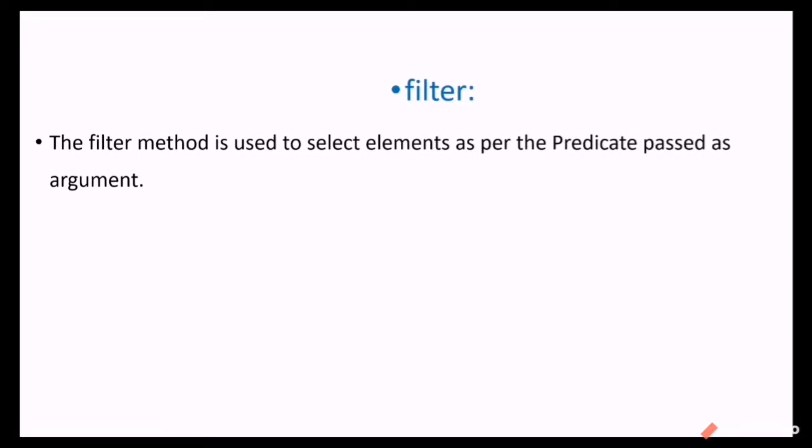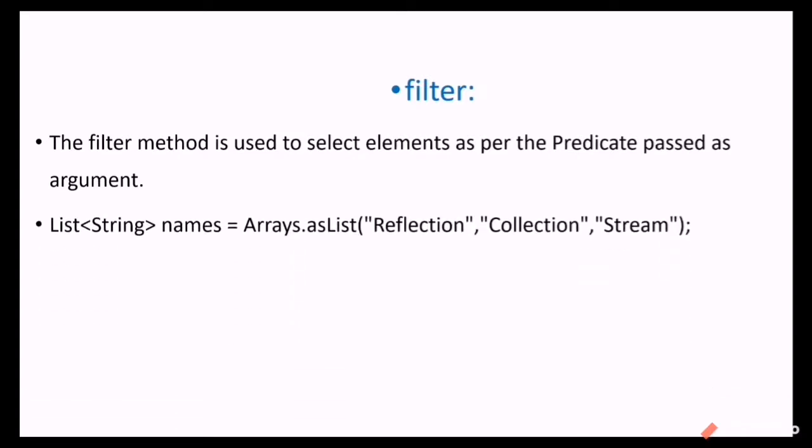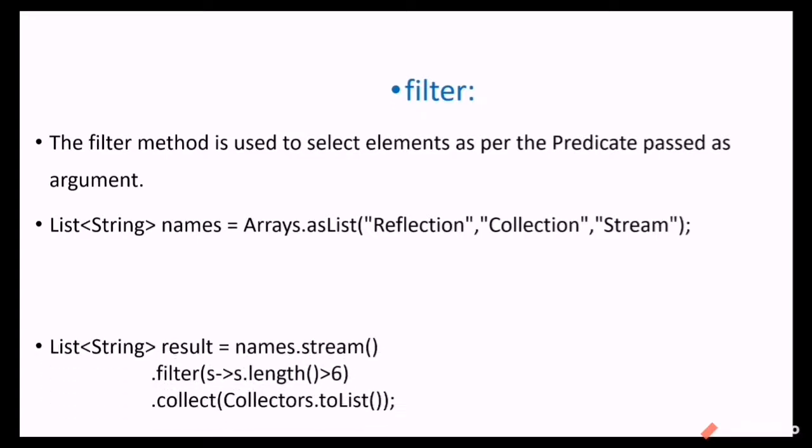First let's see the filter method. It is used to select elements as per the predicate passed as argument. So whatever condition we pass to this filter method, based on that only we will get the output. Let's see one example. We have taken one list and inside that list we have reflection, collection and stream.